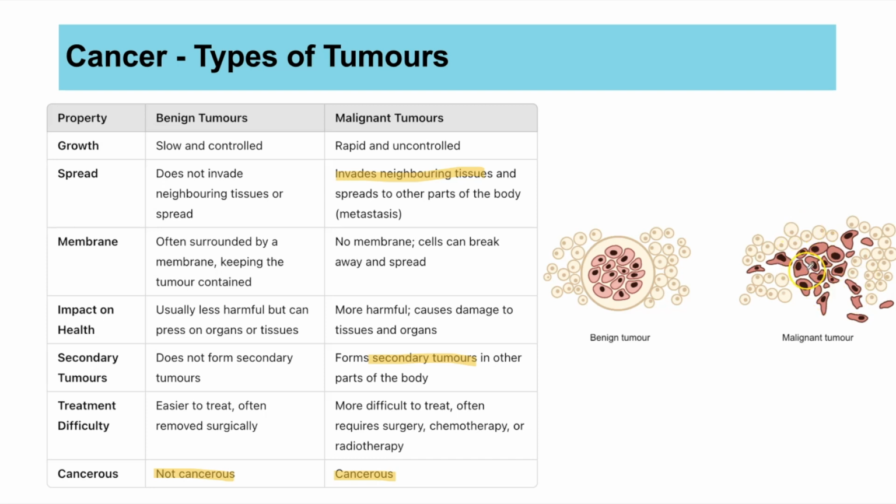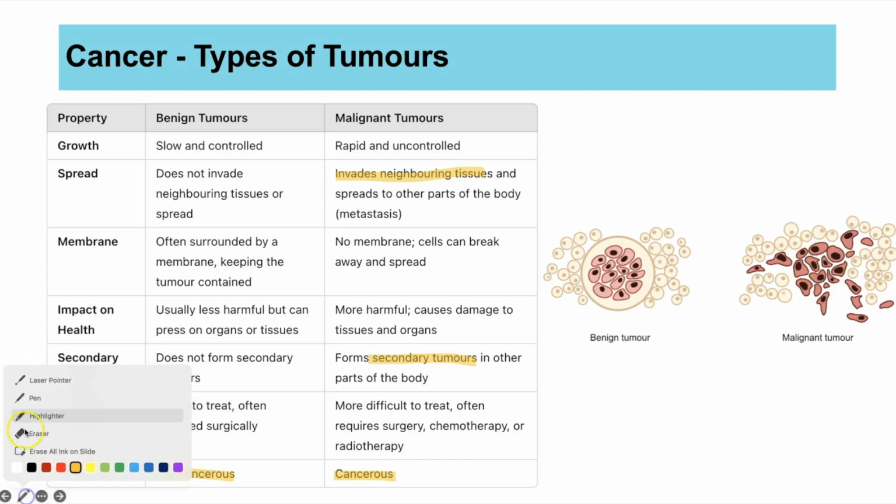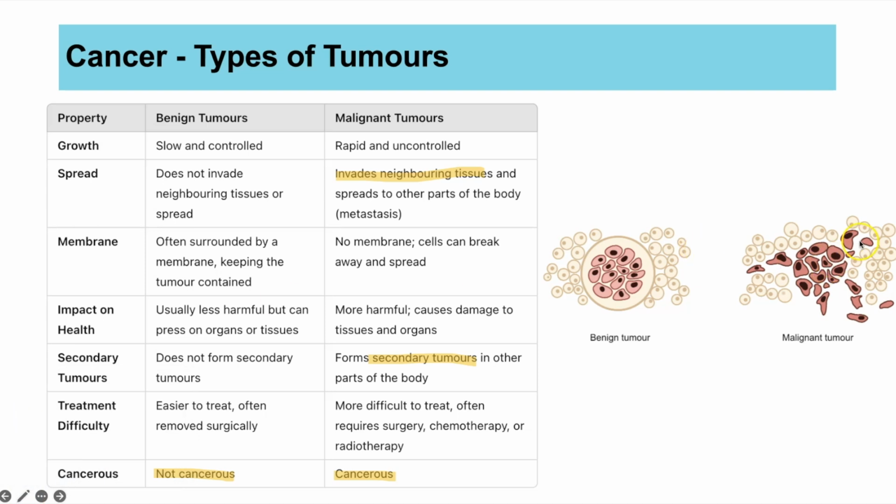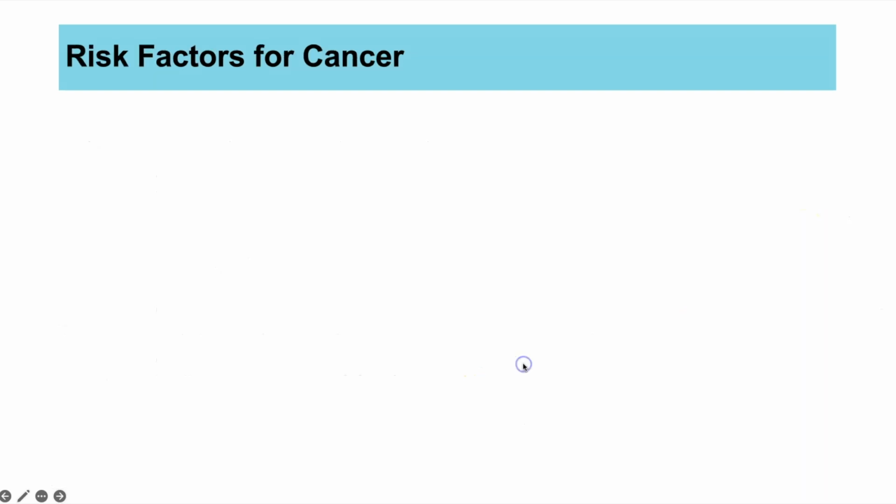Whereas to try and remove a cancerous or malignant tumour is really difficult because the cells might have already spread to other parts. And it's really hard to know if you've definitely removed all the cancerous cells without removing some of the healthy body cells as well.